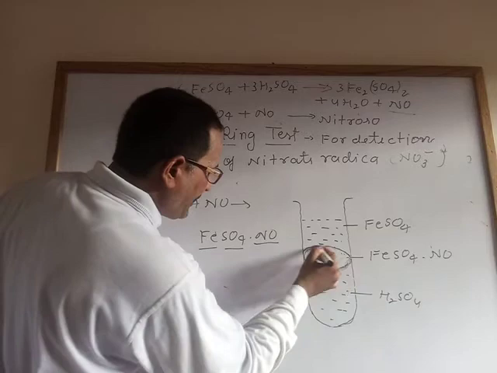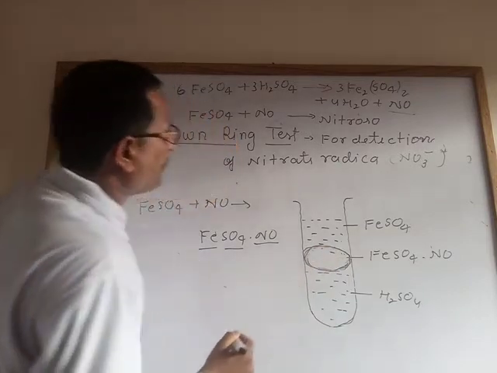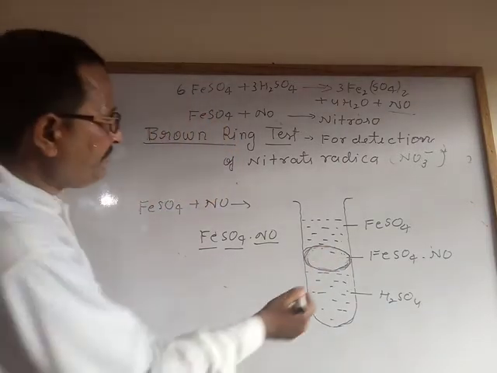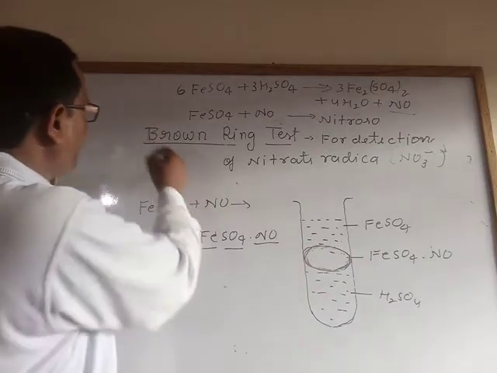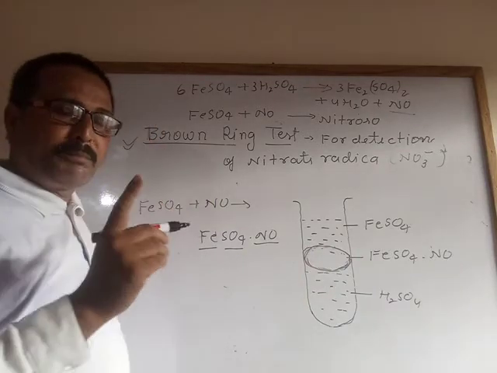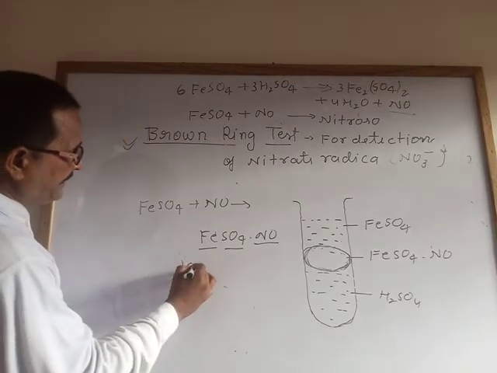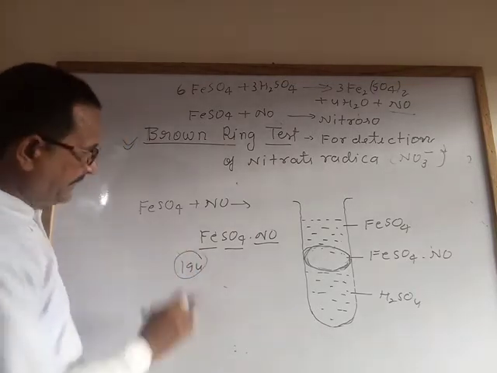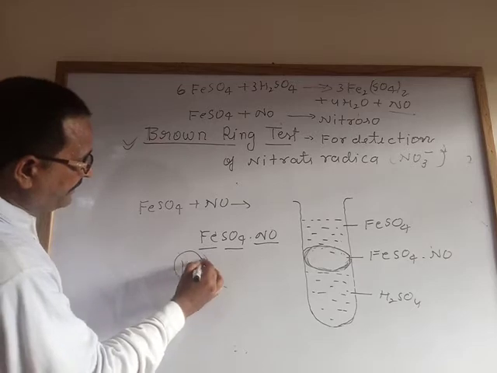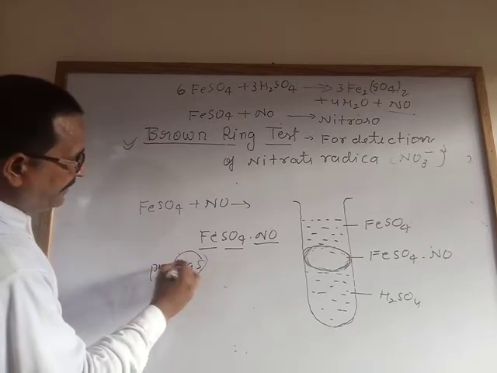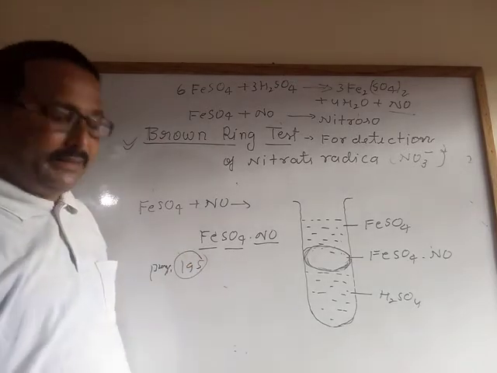The ring you can see is the brown ring. So this brown ring test you have to write in your practical copy. For the hint, page number 195 is given already.